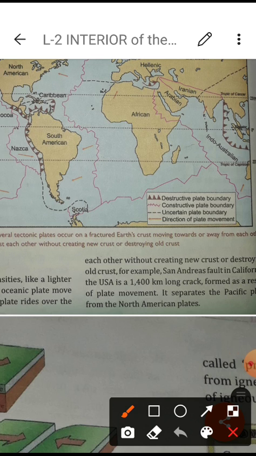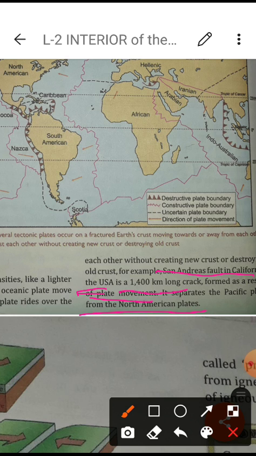Okay, so the San Andreas Fault in California, USA. California, one of the places in the USA, has a 1,400 kilometer long crack formed by plate movement, and it separates the Pacific plate from the North American plate. So this is an example of the transform boundaries. Now students, you have the three kinds of boundaries. First the convergent boundaries, second the divergent boundaries, and third the transform boundaries.